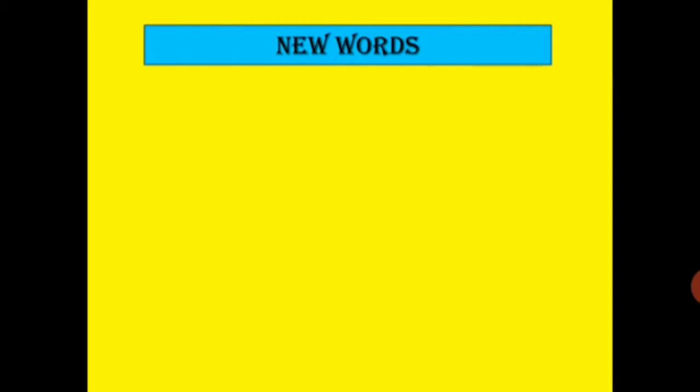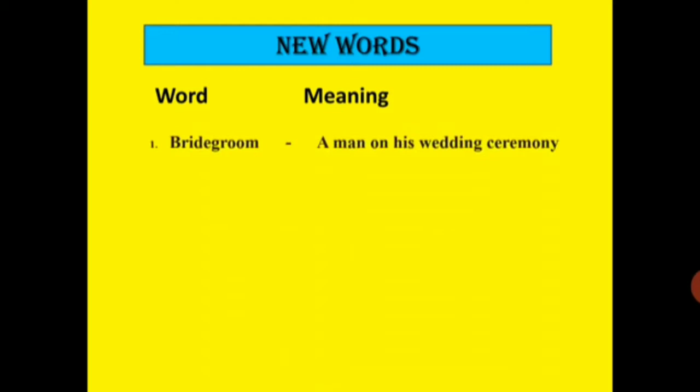Now before reading the lesson, let us see some new words from the lesson. Here I am giving you the words and their meanings for your better understanding. The first word is bridegroom. It means a man on his wedding ceremony.